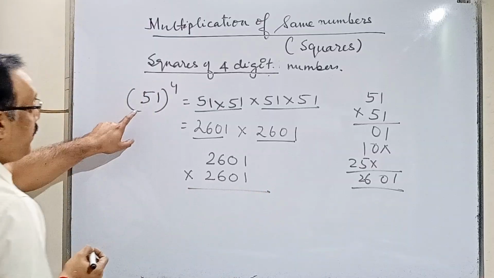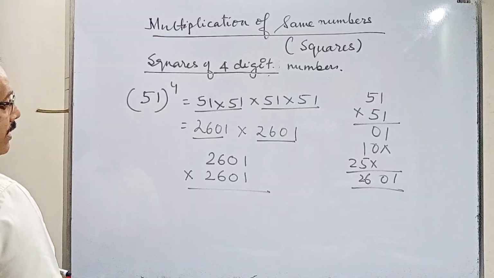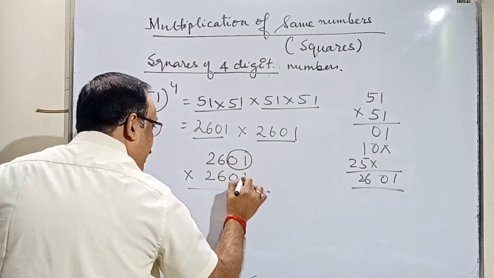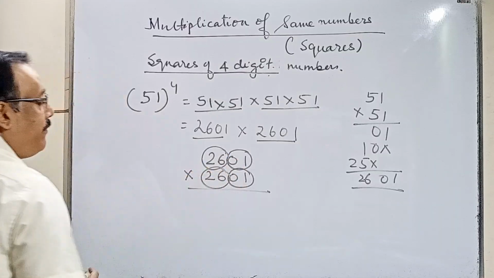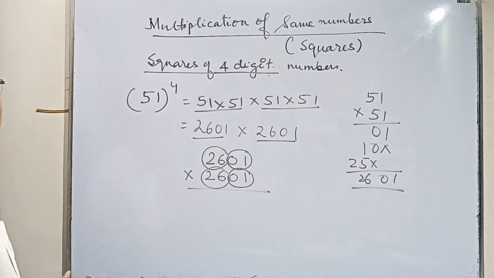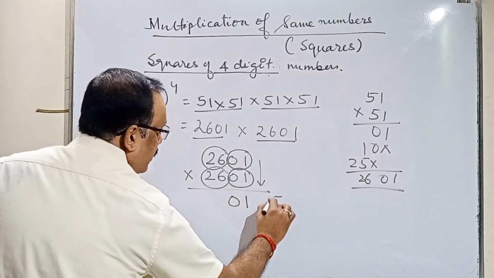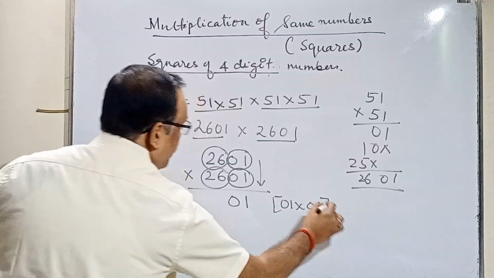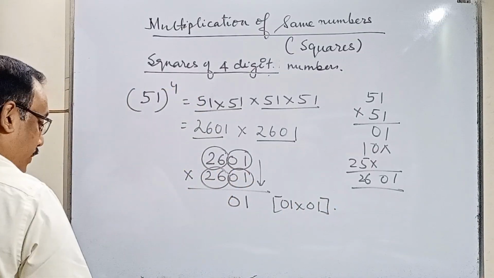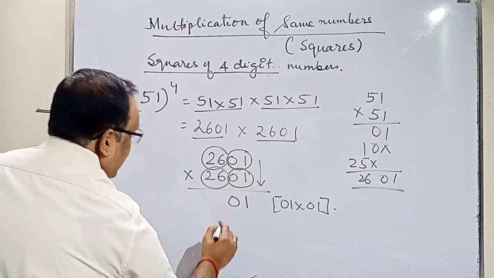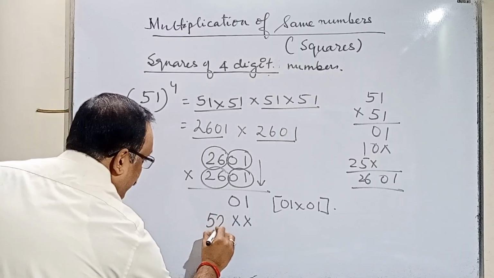So I started with 51 to the power 4. We did it by this method. We got these two numbers and now we are multiplying. So here this 01 will be my one set and 26 is my other set. So everywhere 2 digits are making one element. So first we'll multiply 01 into 01, that will give me 01. Next is cross, 26 into 01, 26 into 01. 26 into 01 will give me how much? 26 plus 26, that is 52. But I said 2 digits means there will be 2 cross, we'll write 52.